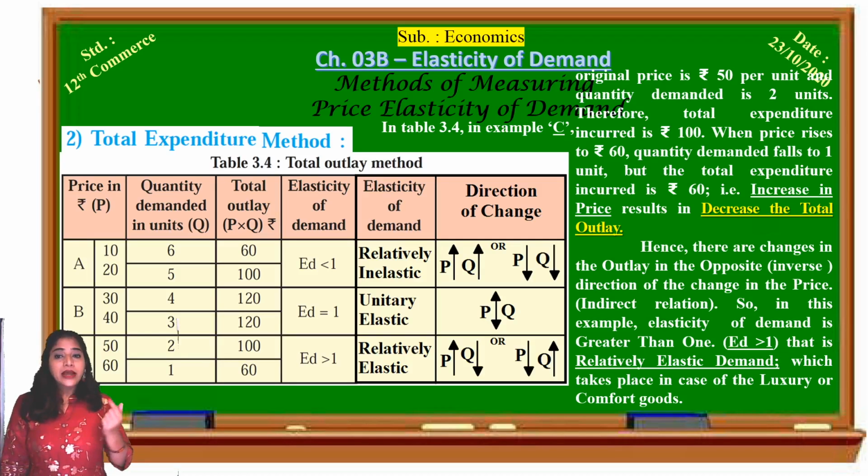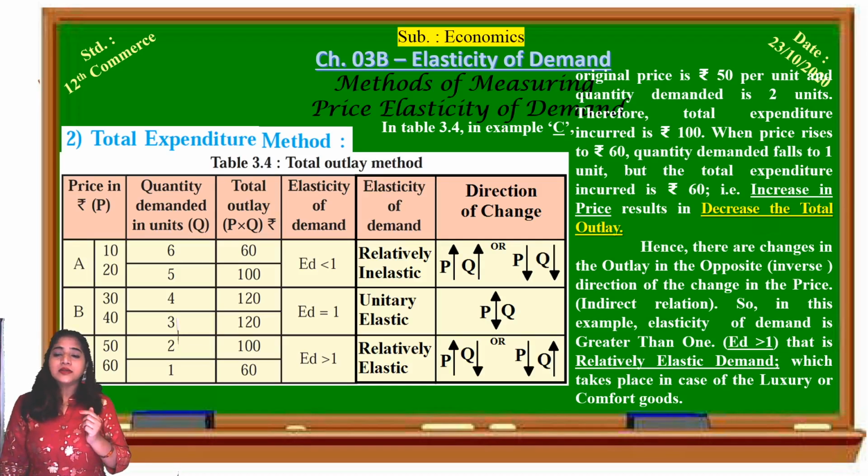But when the price rises to 60 rupees, quantity demanded falls and it becomes 1. So what is the total expenditure when the price becomes 60 and quantity demanded becomes 1? Total expenditure is 60 rupees, 60 into 1 is 60. So what happens? See, when the price increases, the total expenditure decreases. With the increase in the price, total expenditure decreases, so an increase in the price results in a decrease in the total outlay.